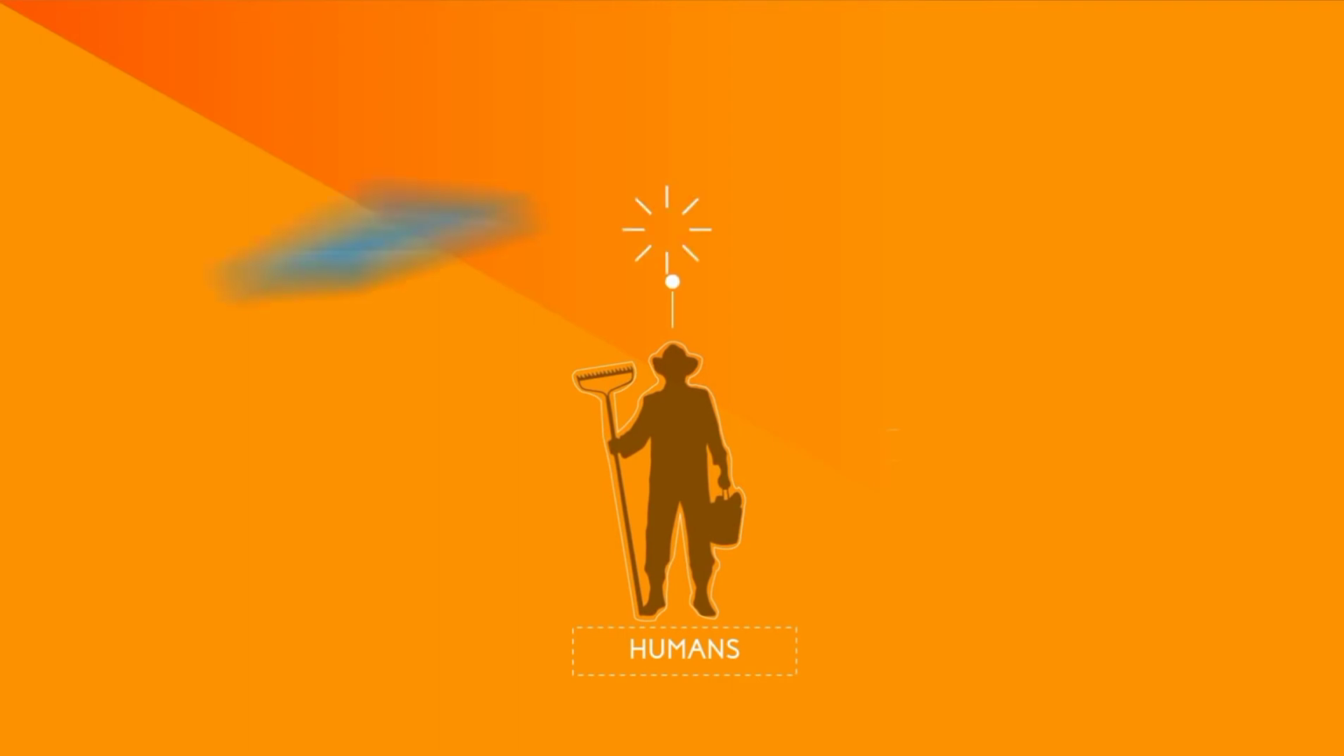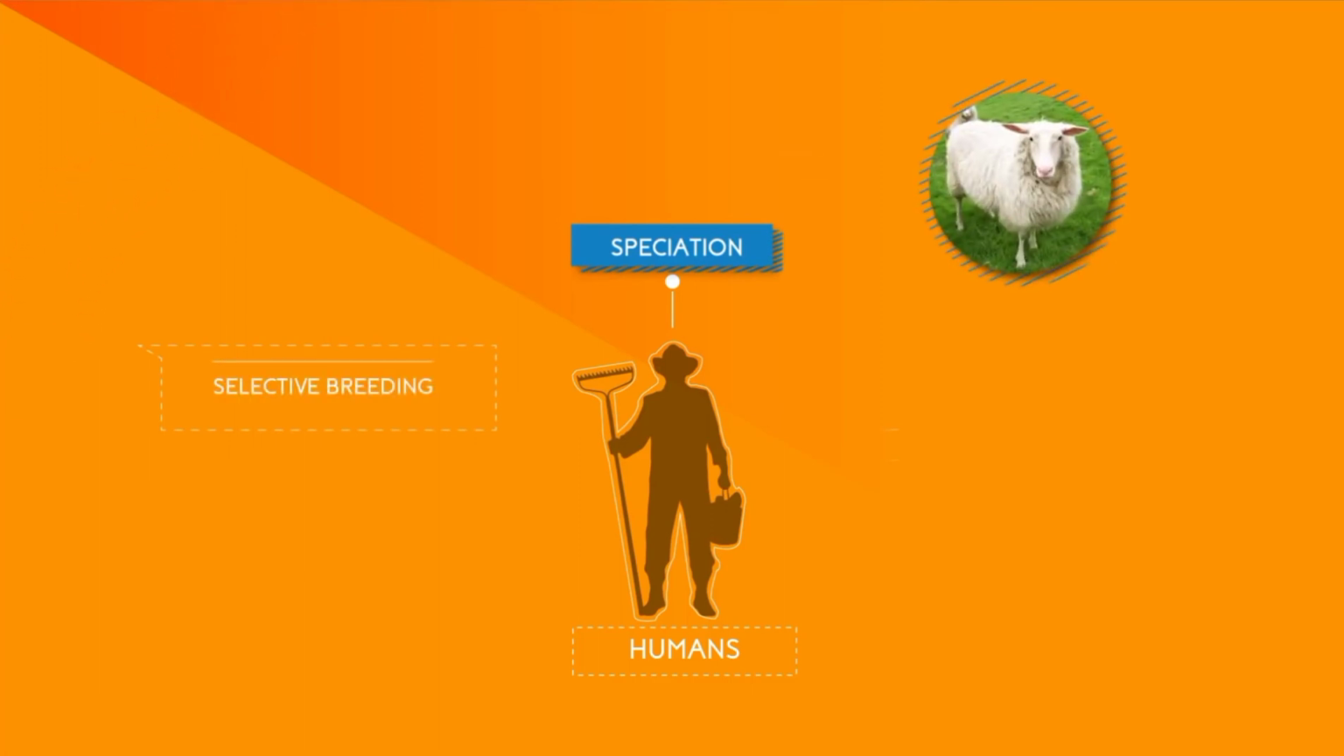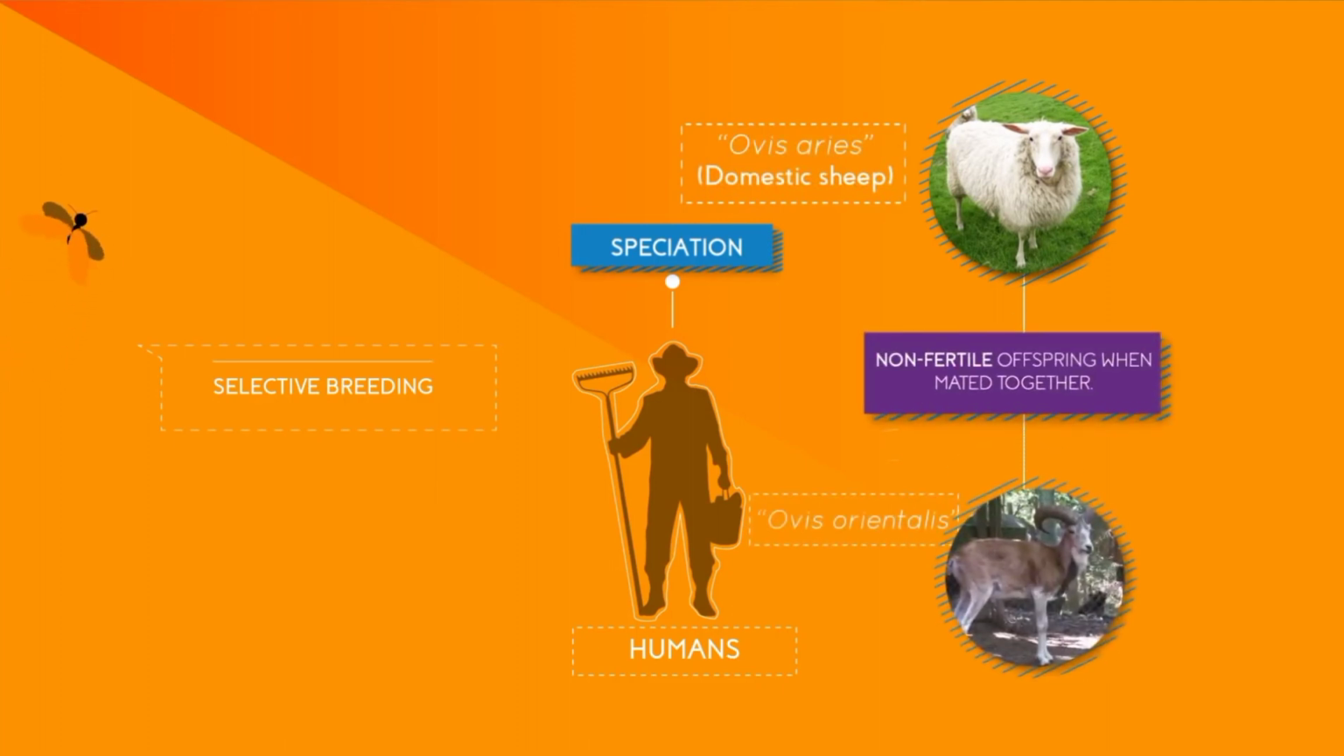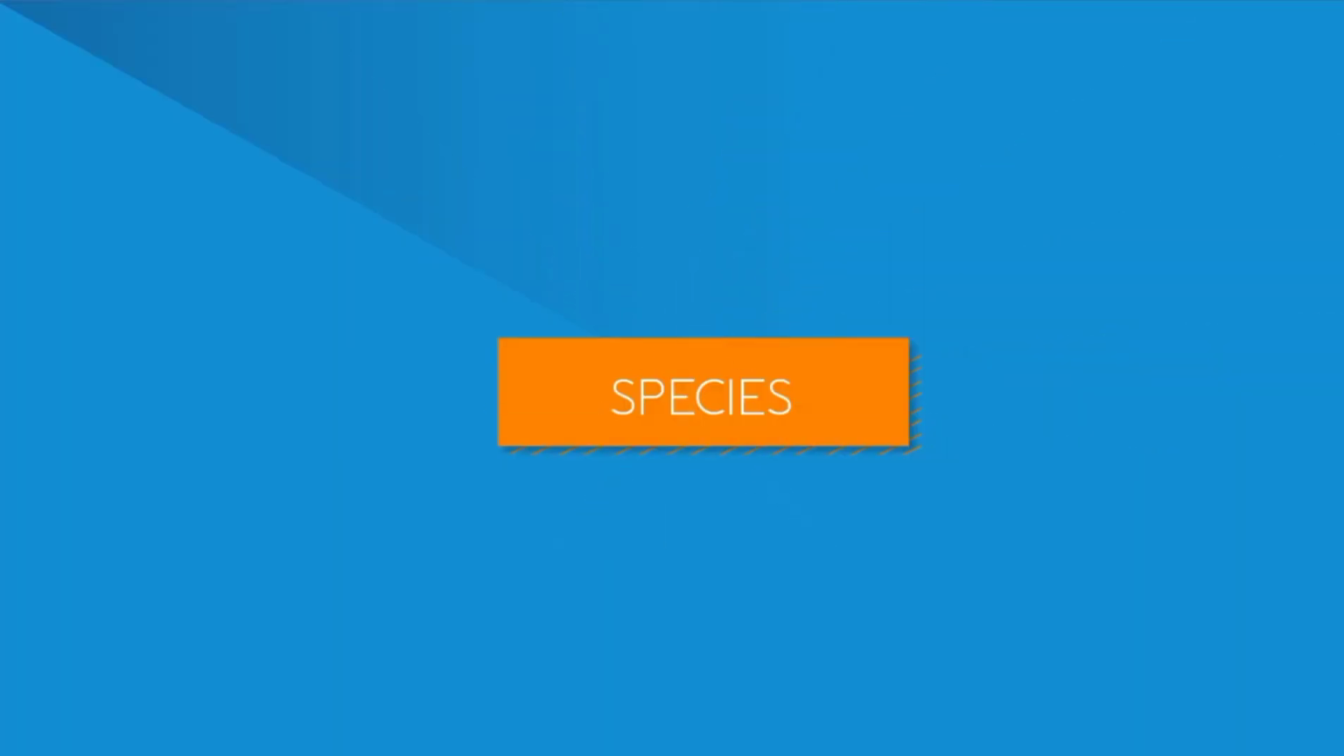Human beings can directly influence or even potentially cause speciation. A program of selective breeding of livestock over several years linked to the creation of domestic sheep or Ovis aries, which is unable to produce fertile offspring when mated with the Ovis orientalis, the species from which it is descended. Guys, this is all about species and how it is created.